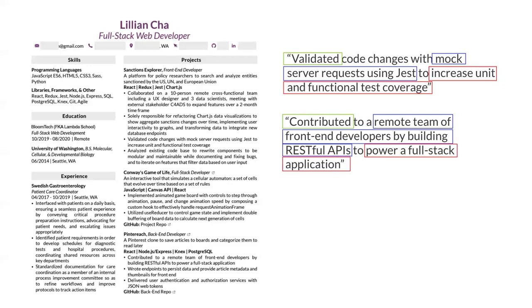Again, we could leave out a lot of this information and just say contributed to a remote team by building RESTful APIs and leaving it at that. That would still make sense, but it would lack some important information that helps us understand how she's worked with people, the types of things she's done, and the impact that she had.